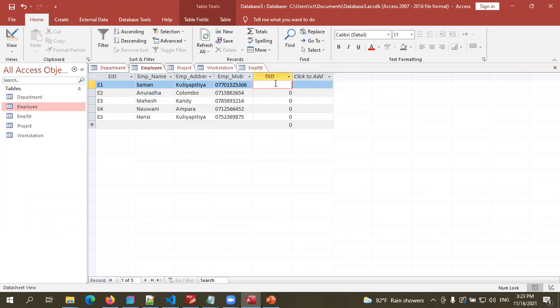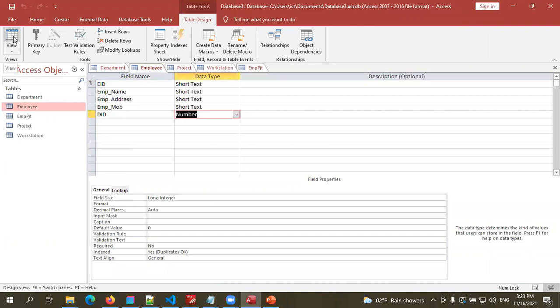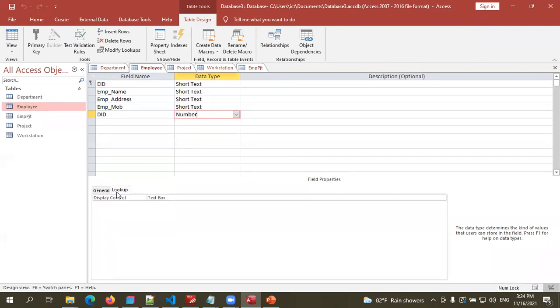Now see how we can do it. In the employee table, I'm going to go to the design view now. For department ID, we have a number. In the field options, we can see field properties actually. See, field properties, lookup tab.